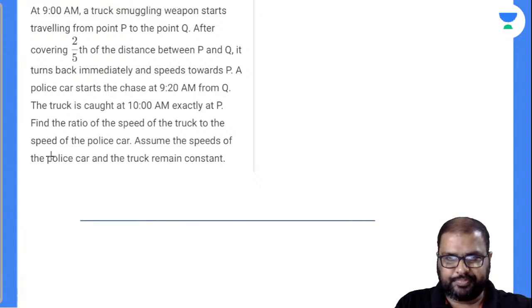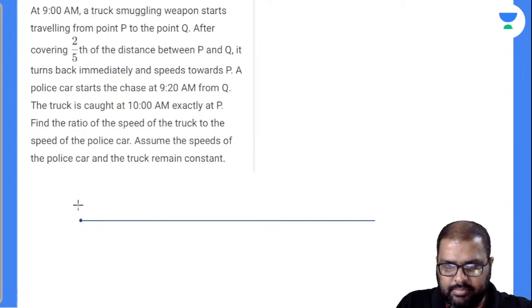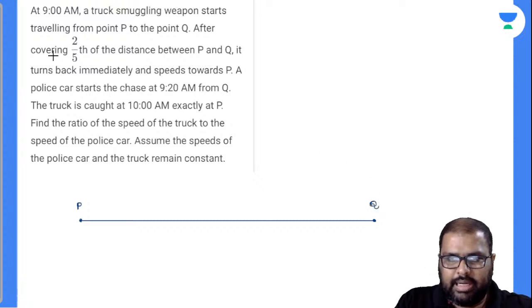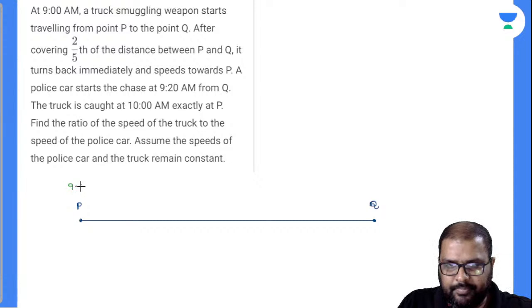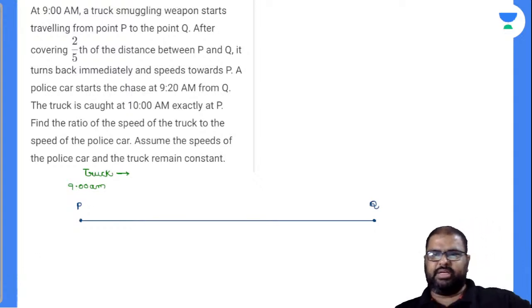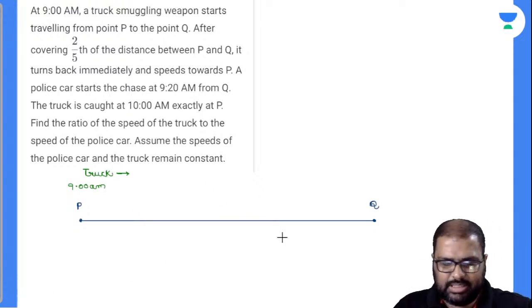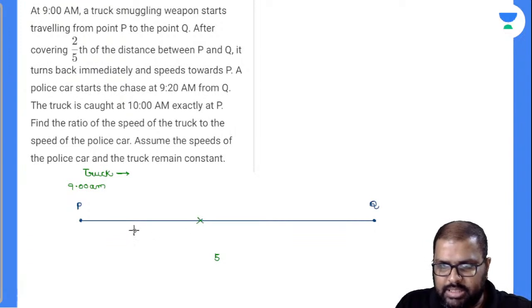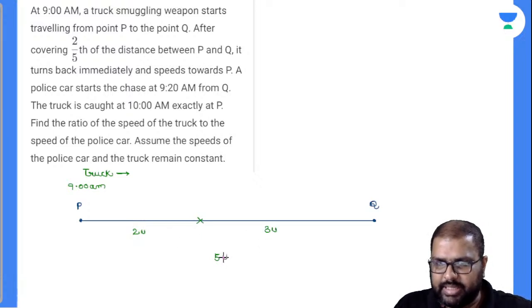So this is point P and this is point Q. So at 9 a.m. a truck started from point P moving towards point Q, after covering 2/5 of the distance between P and Q. So this total distance, I will not take any x values, I'll take the total distance value as 5 units. So let us suppose this is 2 units and this will be 3 units. Am I right or wrong? This will be very, very convenient for me to solve the question there.